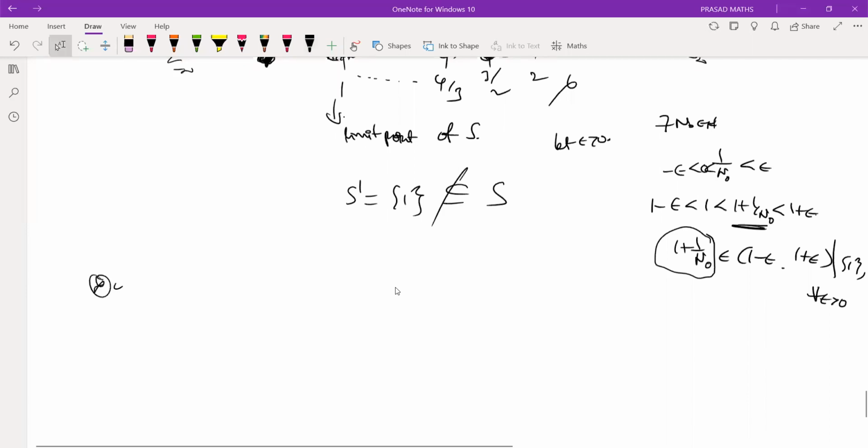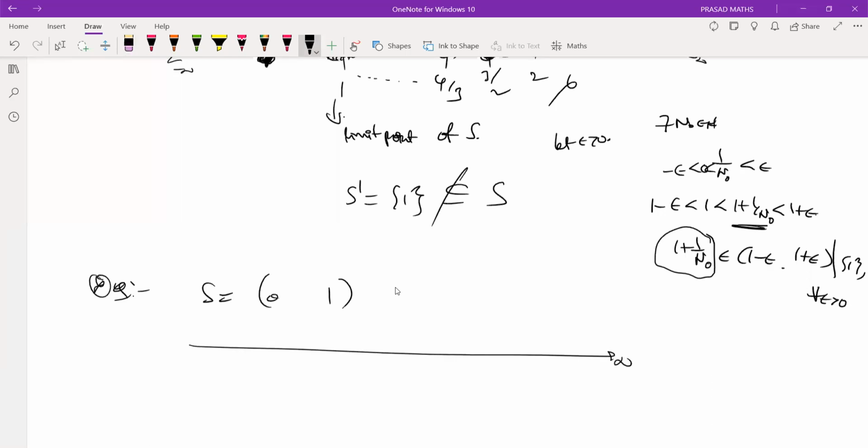Ask, it is not wrong to ask. Sir, please explain the open interval 0 to 1, its limit points. Right. For example, take this point. Can you find at least one point other than this in the shaded region? No, sir. So is it a limit point? No, sir. Find some neighborhood. Does it contain any point of the set?